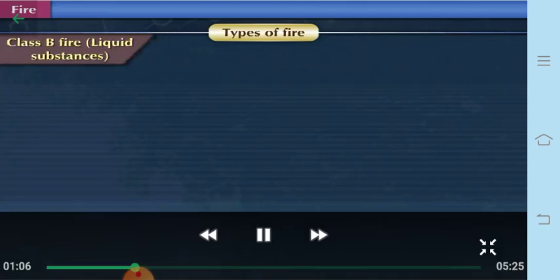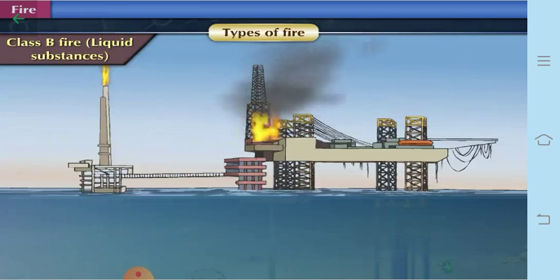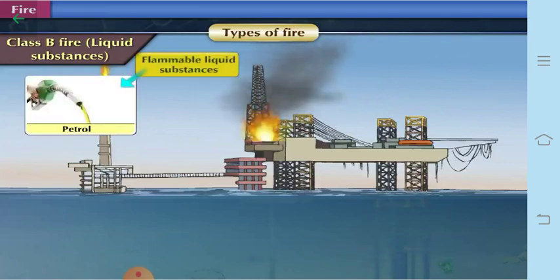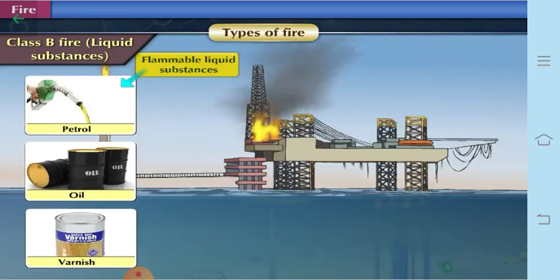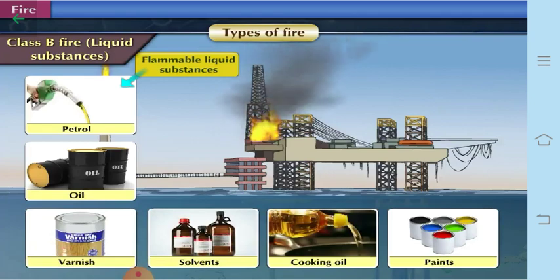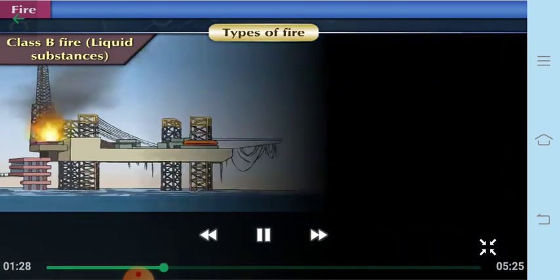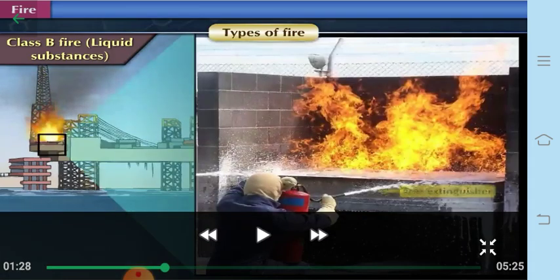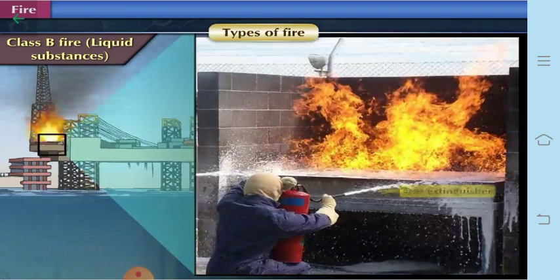So next type of fire is class B fire, and this is caused by liquid substances. Fires caused due to flammable liquid substances like petrol, oil, varnish, then solvents, cooking oil, paints, etc. come under this type of fire. So all these substances are lighter than water, therefore the fire extinguishers can be used here.